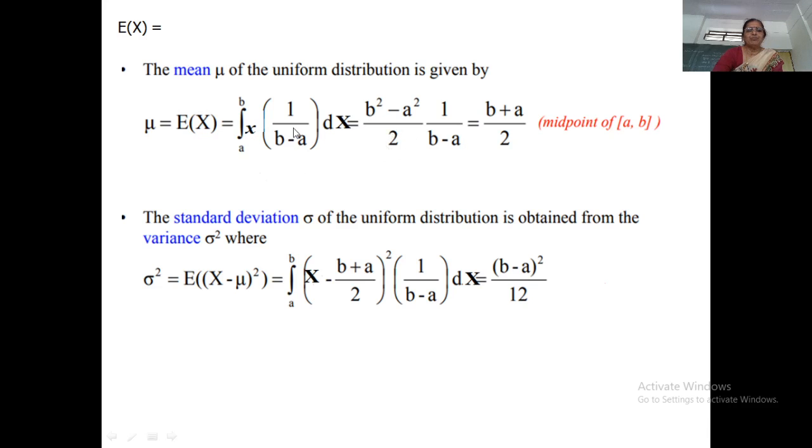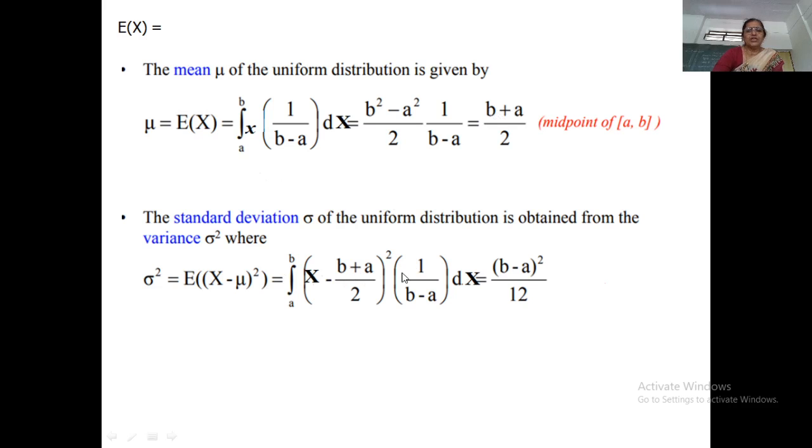If you put the upper limit, instead of x square I will write b square, minus the lower limit, instead of x square I will have a square. So, b square minus a square upon 2 into 1 upon b minus a. Now if you factorize b square minus a square, that will be b minus a into b plus a. This b minus a cancels, and therefore the midpoint, the mean of the uniform distribution, is a plus b by 2, or b plus a by 2.